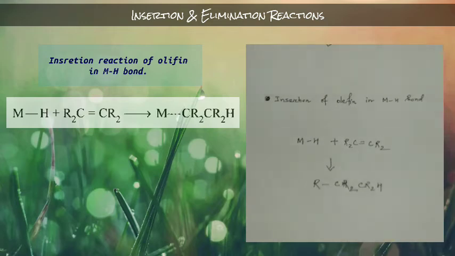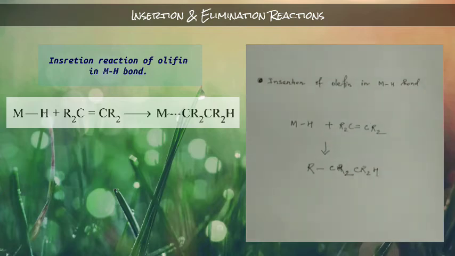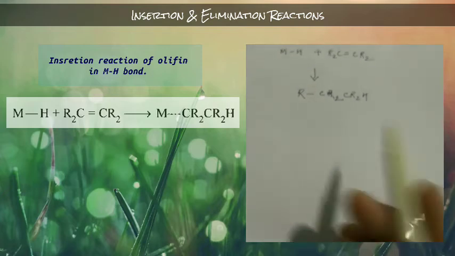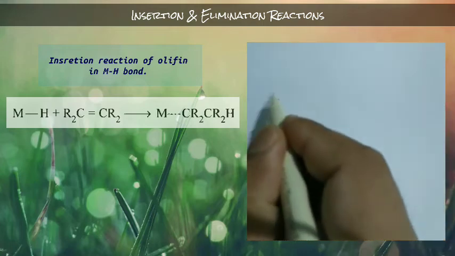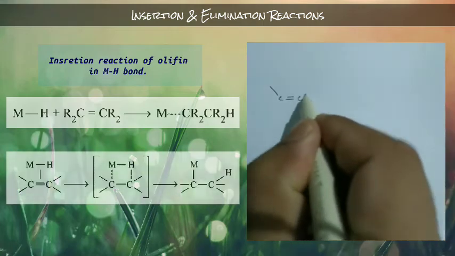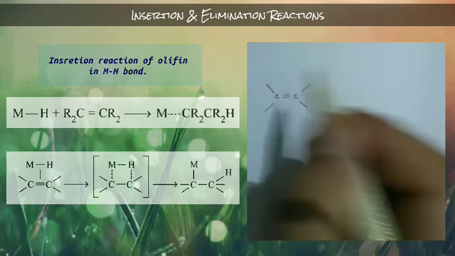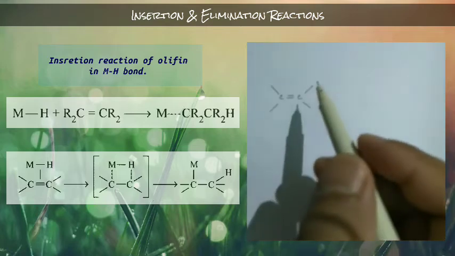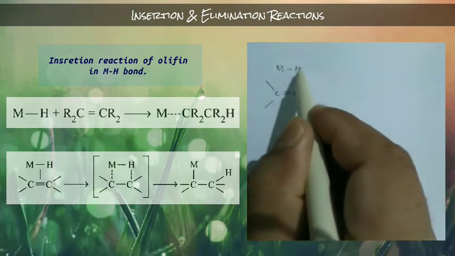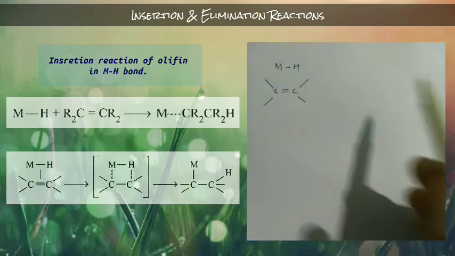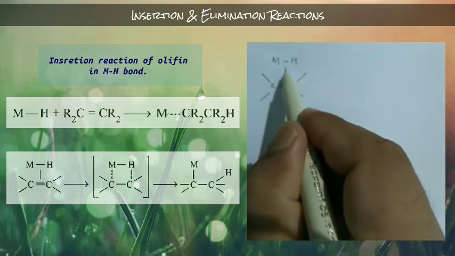So let us now discuss the mechanism, the most probable mechanism. Let's suppose this is your olefin. In the first step, this olefin is going to coordinate to the metal hydrogen bond, like this.